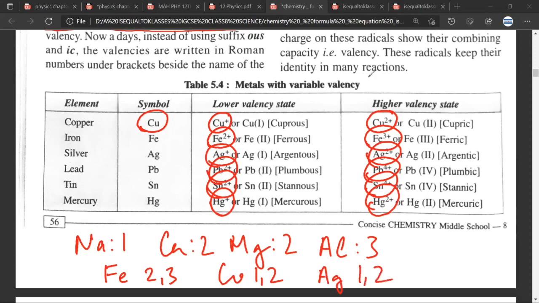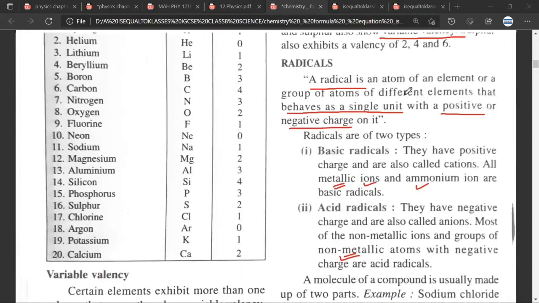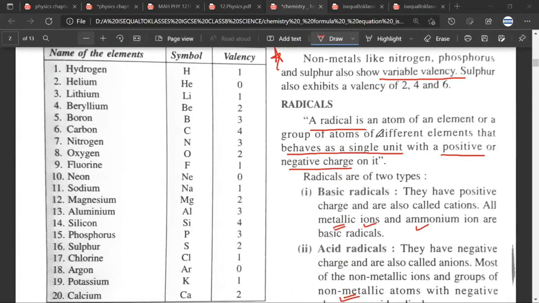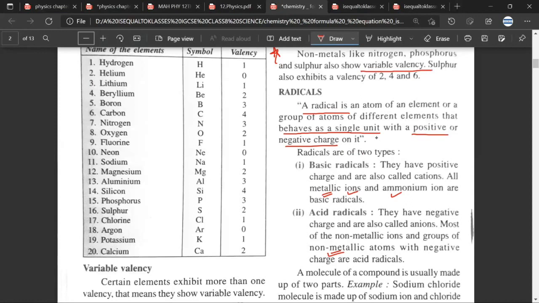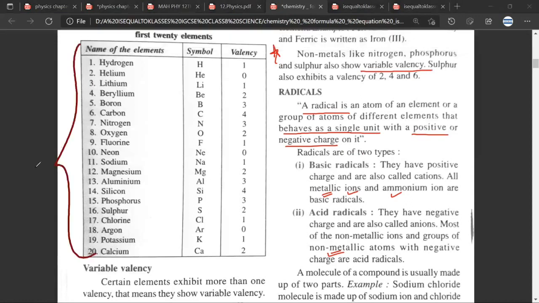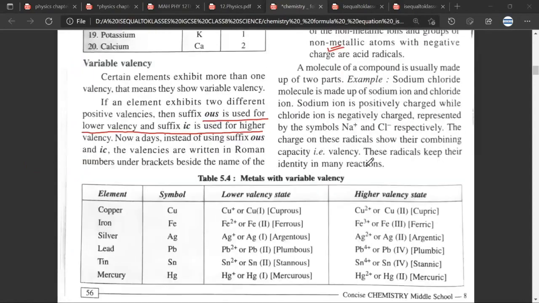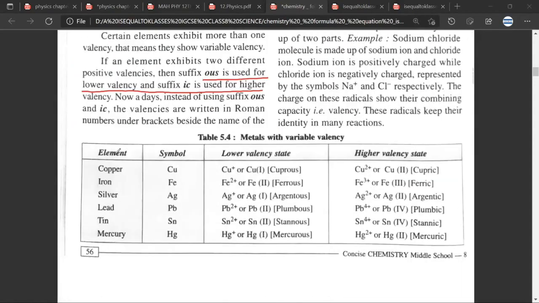Yes, sir. And that is where the first difficulty arises. I'll keep telling you where students get stuck. See, in the first 20 elements, at least you have the comfort that looking at the electronic configuration, you'll be able to find the valencies. But in elements having variable valency, it takes a lot of practice to remember that copper had variable valency of 1 and 2. Iron had variable valency of 2 and 3. Silver had variable valency of 1 and 2. Lead had variable valency of 2 and 4. Tin had variable valency of 2 and 4. Mercury had variable valency of 1 and 2. Have you understood? Yes, sir.